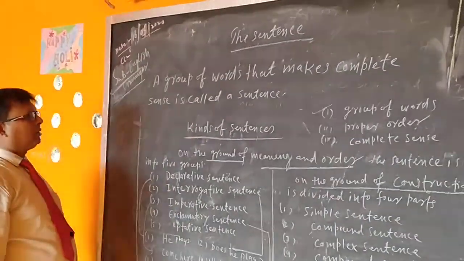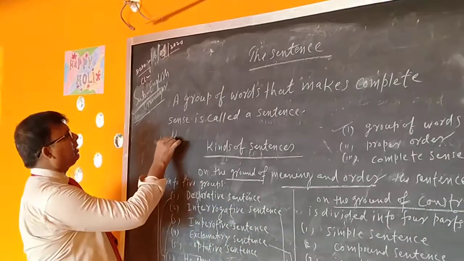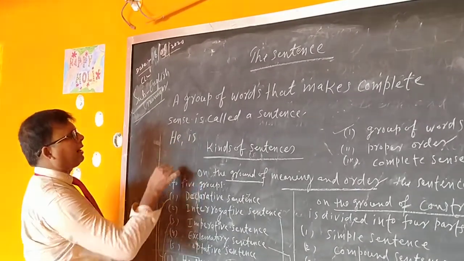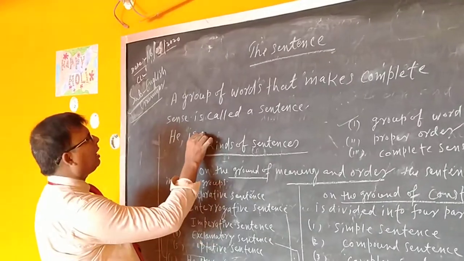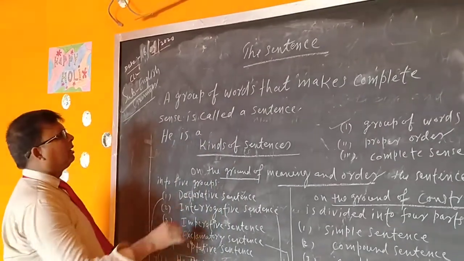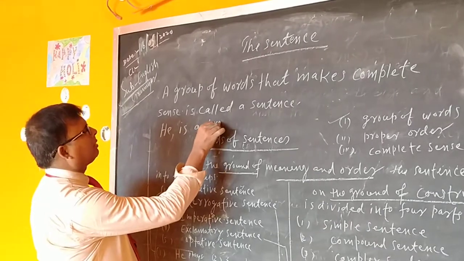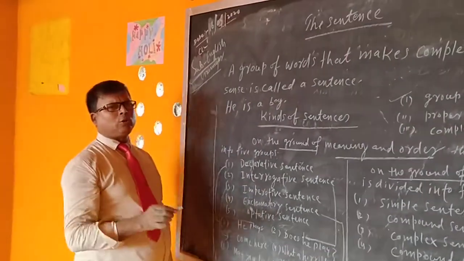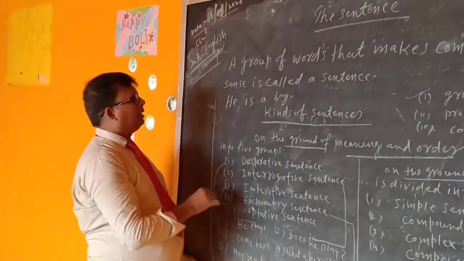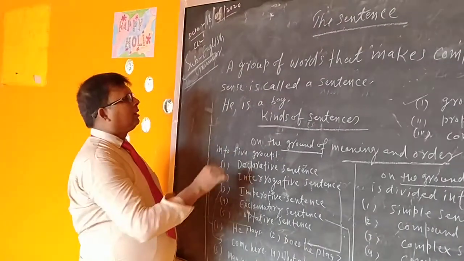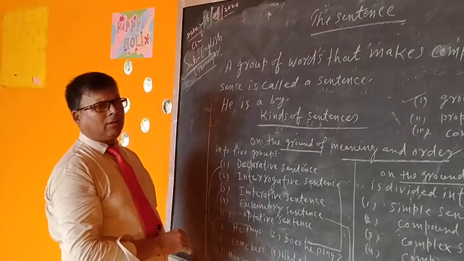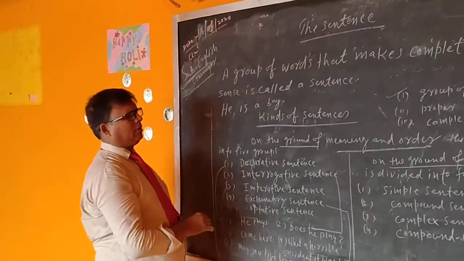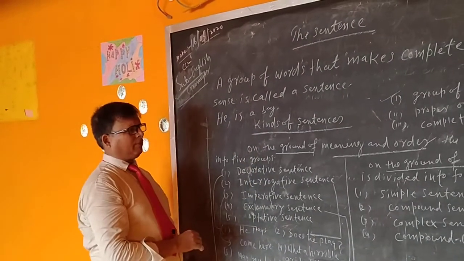A group of words. Suppose that "he" is a word, "is" is the second word, and "a" is the third word, "boy" is the fourth word. So these four words are going to form a group. He is a boy. This is a sentence. Because of the presence of groups, this is a sentence. So "he is a boy" is a sentence.